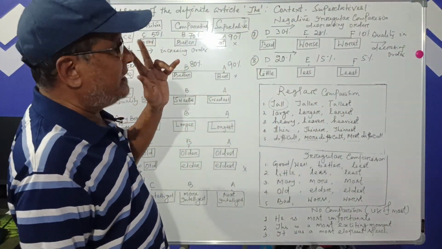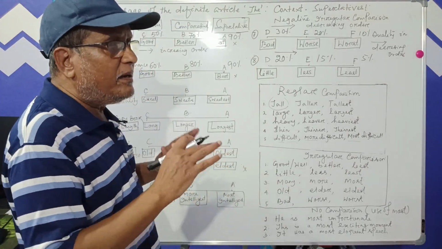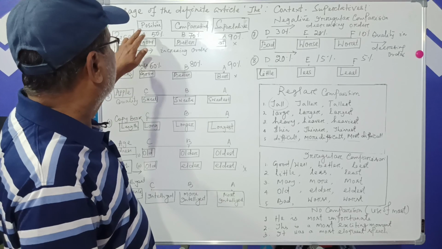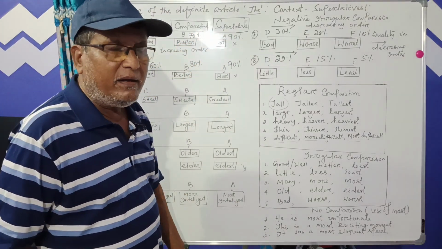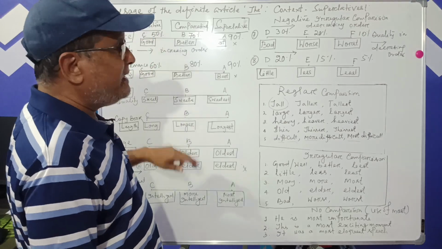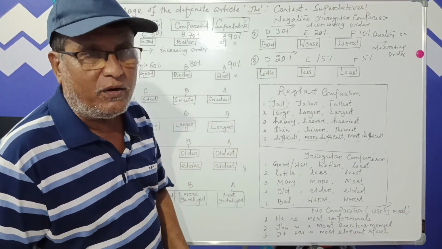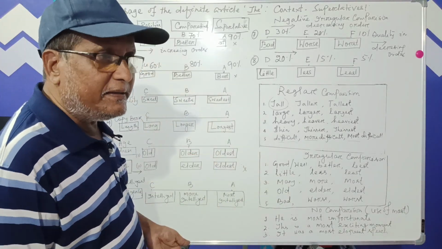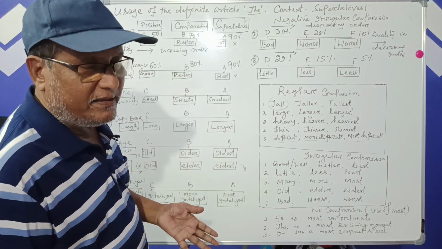Please remember one thing. We compare the adjectives in terms of their increasing or decreasing degrees. So that is called positive degree, comparative degree, and superlative degree. For the positive degree, there is no use of the article the. It is the mere existence of the quality, which may be in less form or less quantity.